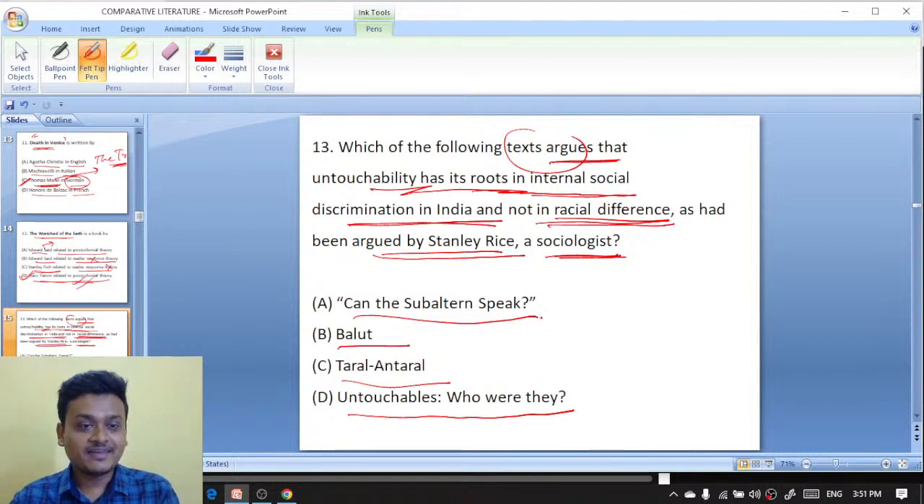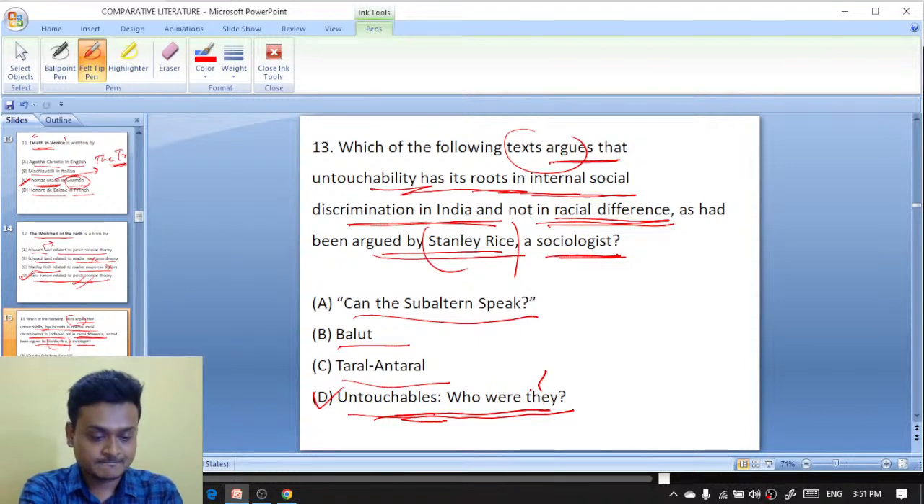No, it is not Can the Subaltern Speak. It is actually Untouchables: Who Were They? And this was written by Babasaheb Bhimrao Ramji Ambedkar. Here Stanley Rice is referring to the works of Bhimrao Ambedkar. So Untouchables: Who Were They? is the right answer.